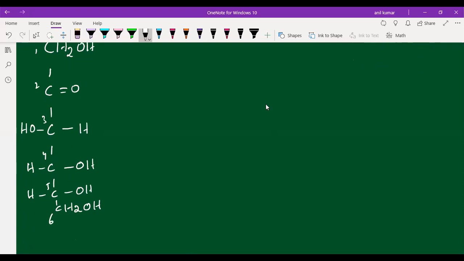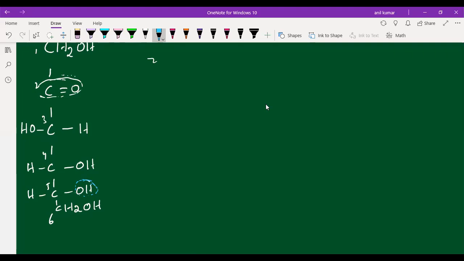Okay, students. Now I will draw the alpha form of fructose. Which groups are reacting, students? The second carbon as well as the fifth carbon.